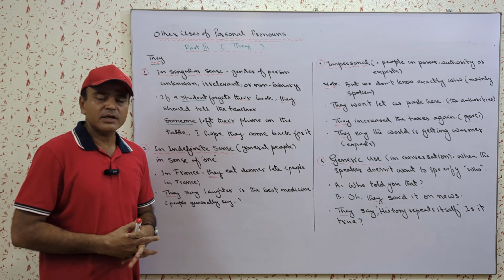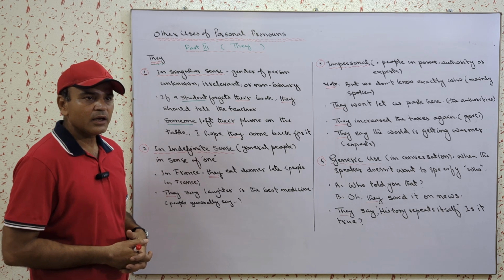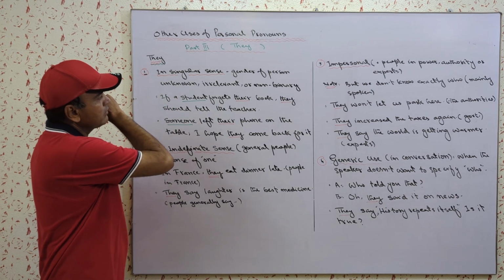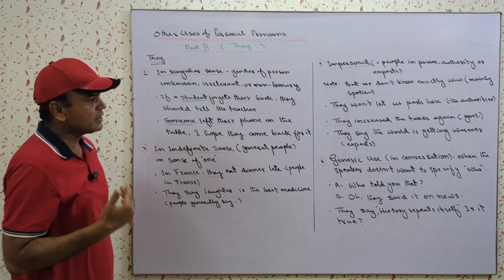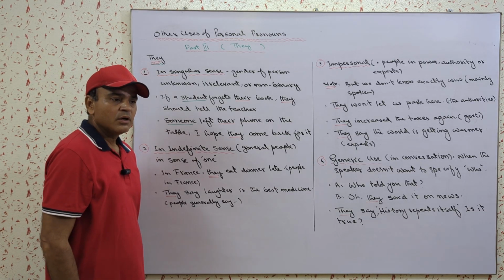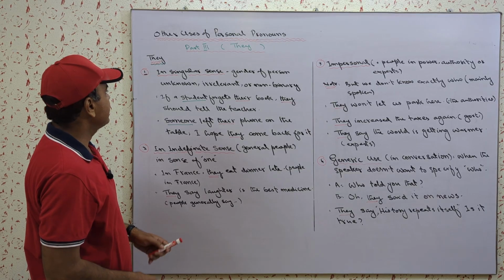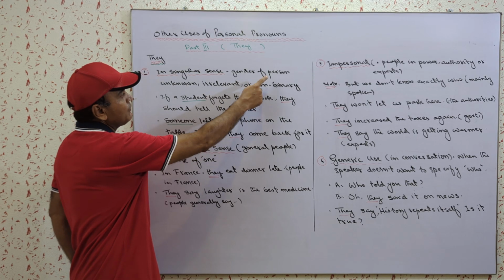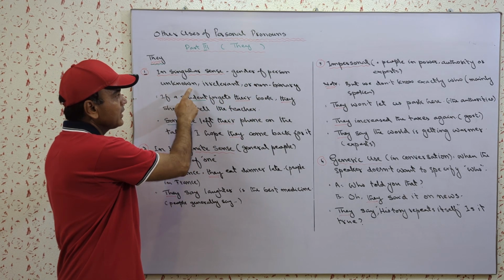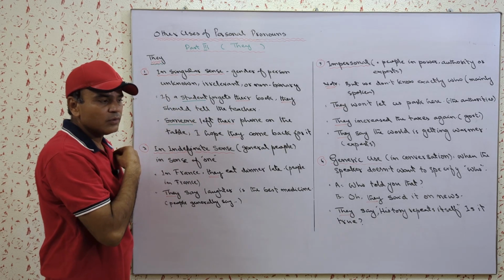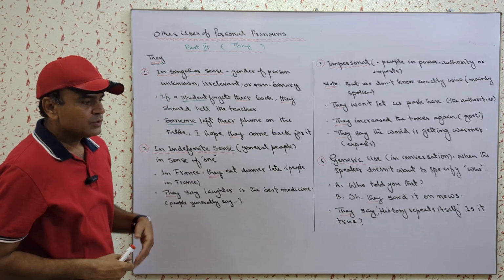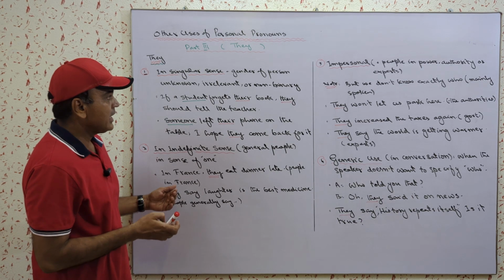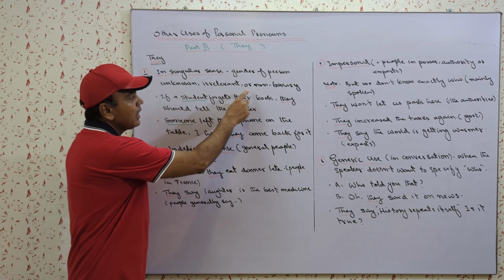But this may be interesting to you that the word they, though being plural in number, is also used in a singular sense. So where does this happen? Let us understand it. We use they in singular sense when the gender of the person is unknown or irrelevant. It means it's not important for us to mention whether the person we are talking about is he or she. So that is what I mean when I say it is irrelevant or non-binary.